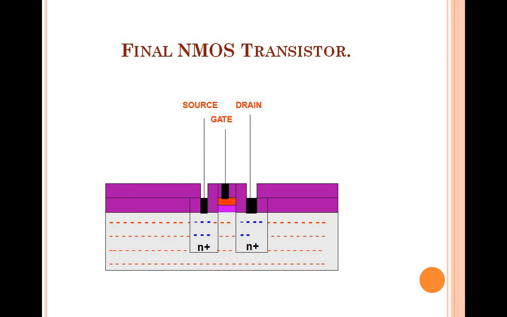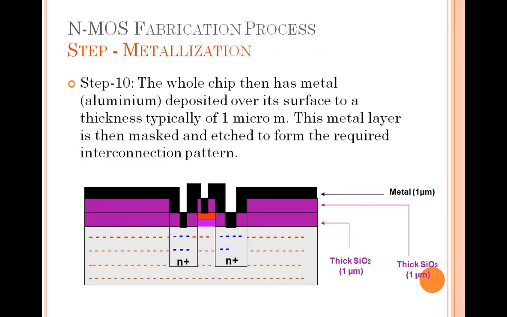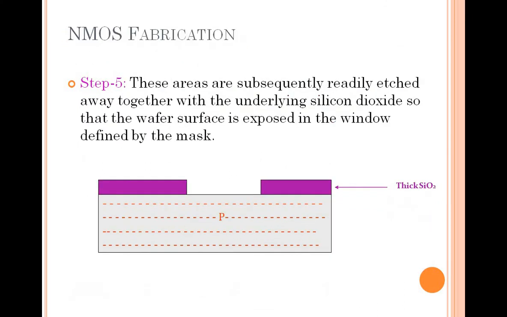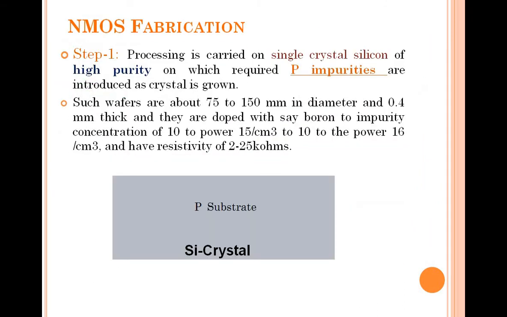For the NMOS transistor, the very first step is to take a silicon crystal. Once again I will revise, it is very important. Take a silicon crystal which is very pure. To that you have to add P impurities when you are preparing an NMOS crystal. If you are preparing a PMOS transistor, the impurities should be N. So the opposite impurities should be added.